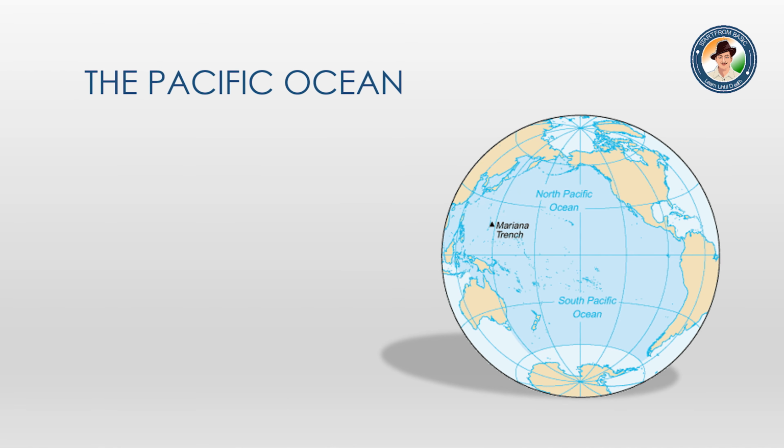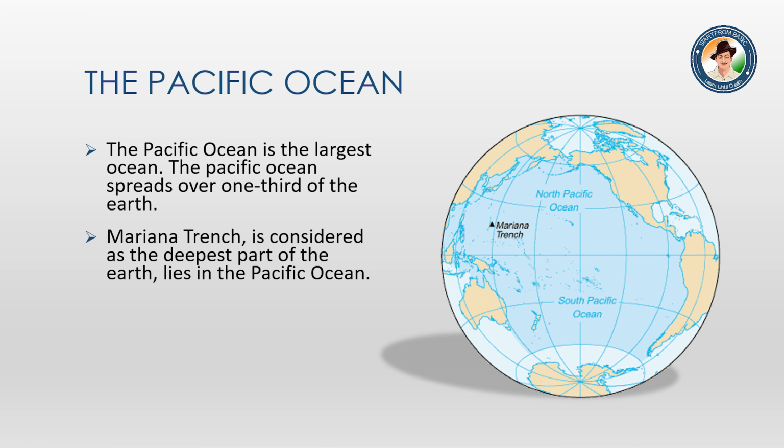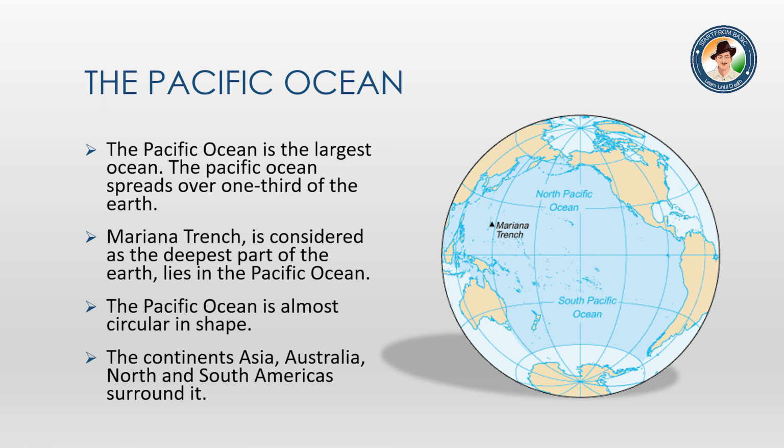The Pacific Ocean. In this map you can see the North Pacific Ocean and South Pacific Ocean. The Pacific Ocean is the largest ocean. It spreads over one third of the earth. An interesting fact is that the Mariana Trench, considered the deepest part of the earth, lies in the Pacific Ocean. You have to remember this one. The Pacific Ocean is almost circular in shape. The continents of Asia, Australia, and North and South America are surrounded by it.